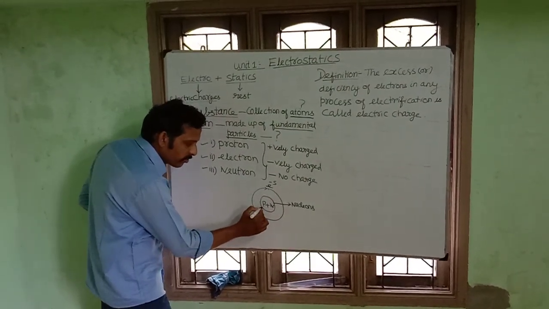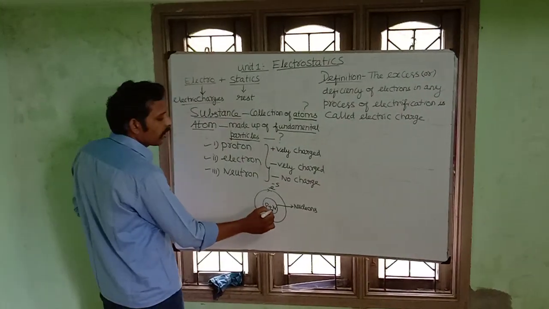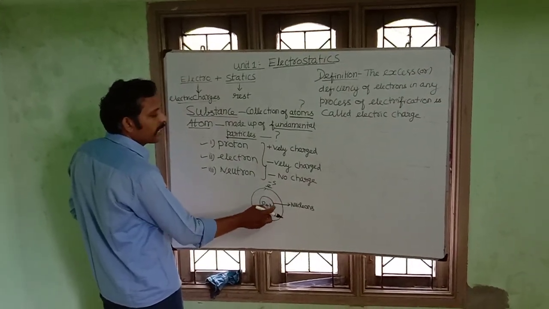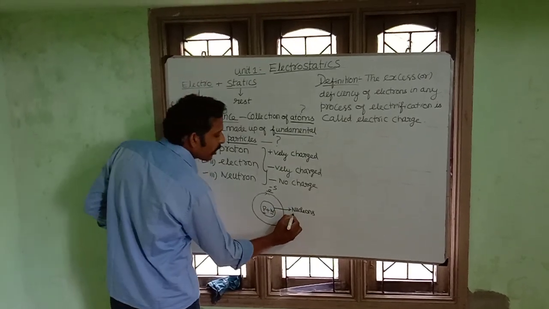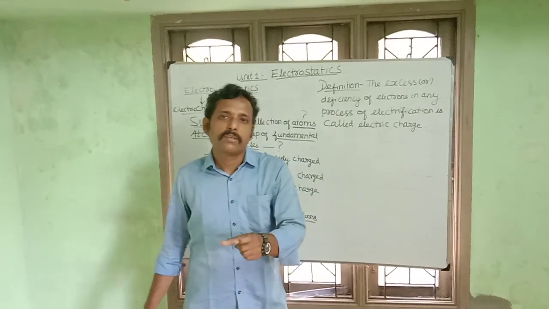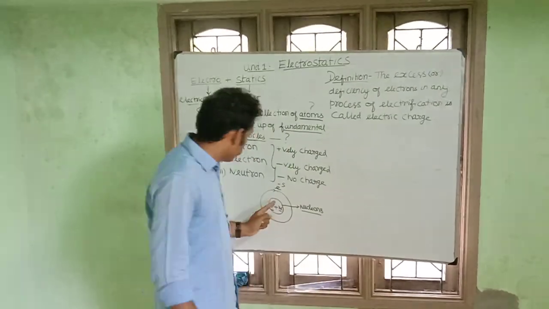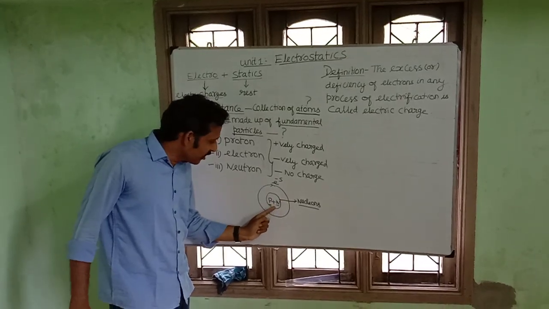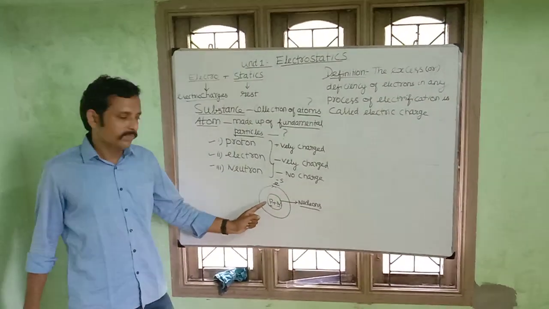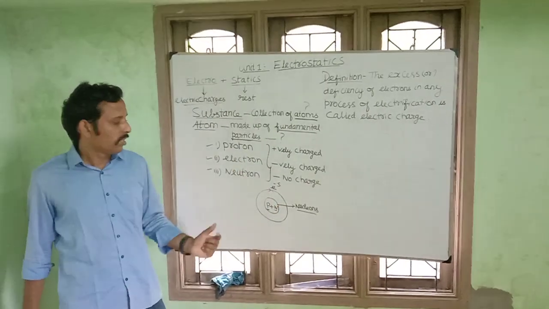In the nucleus we have proton and neutron, combinedly called nucleons. These exist inside the nucleus. Electron is revolving around it.